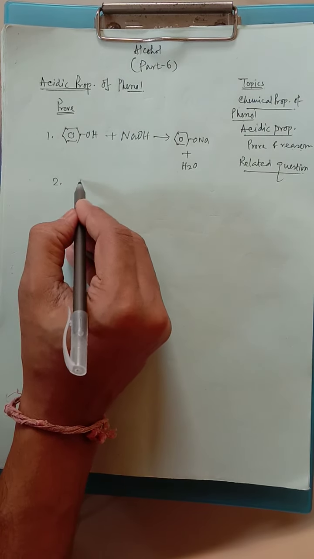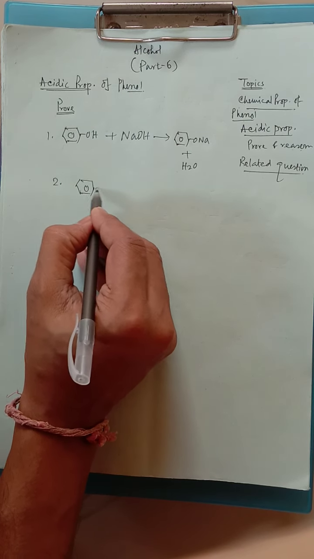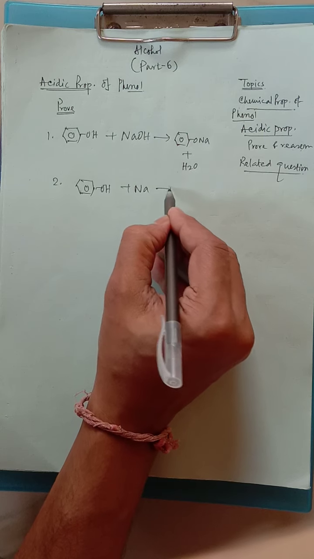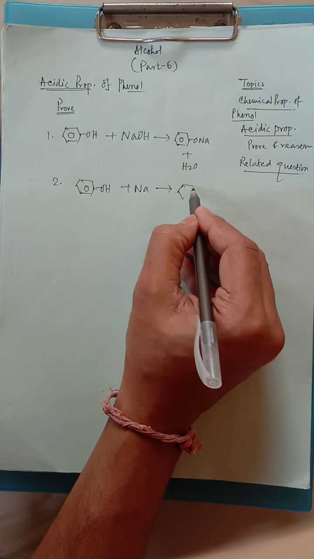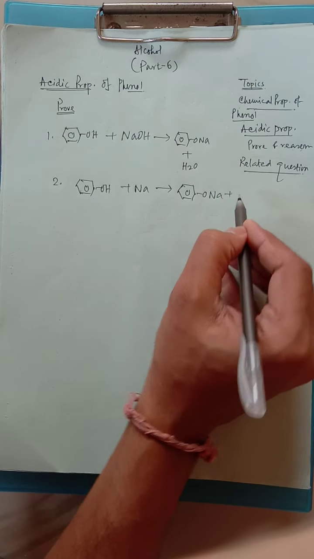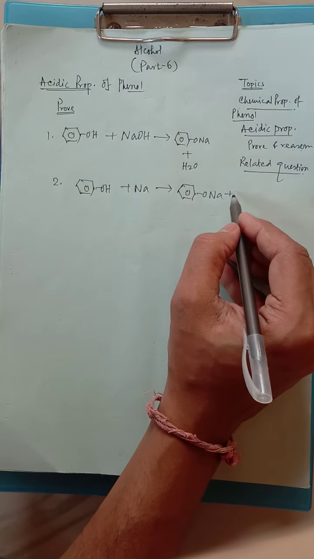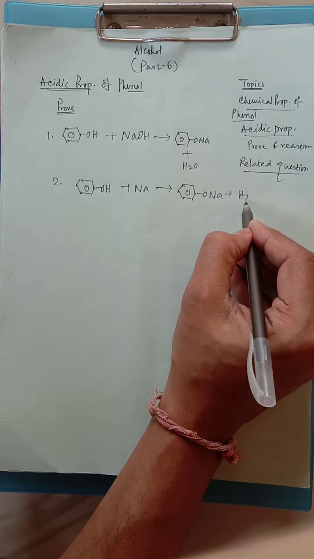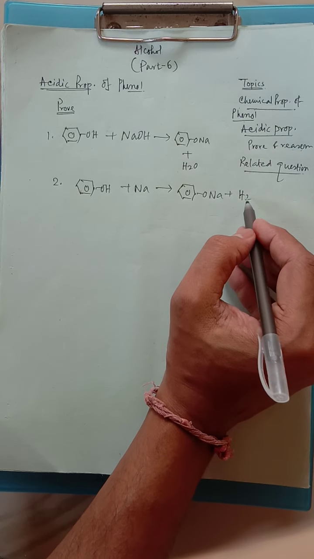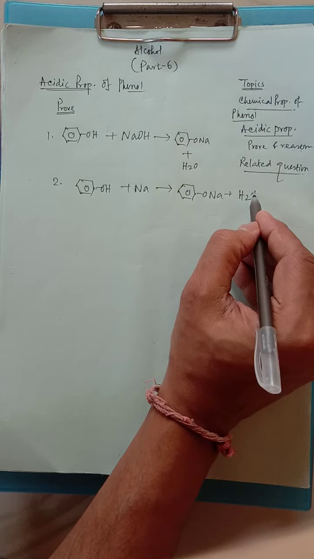Second proof, again the same thing: whenever it reacts with a strong metal, say sodium, it liberates hydrogen gas. This is also proof that phenol has acidic character.